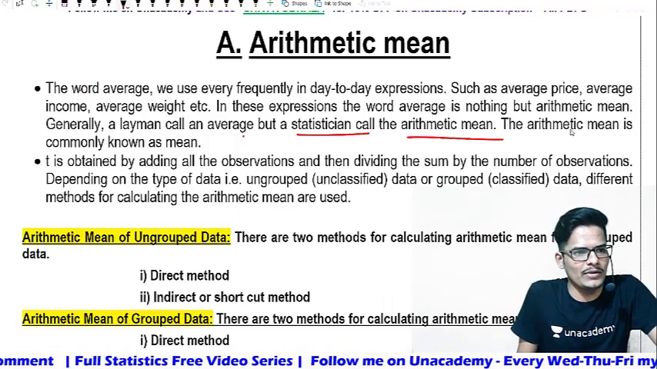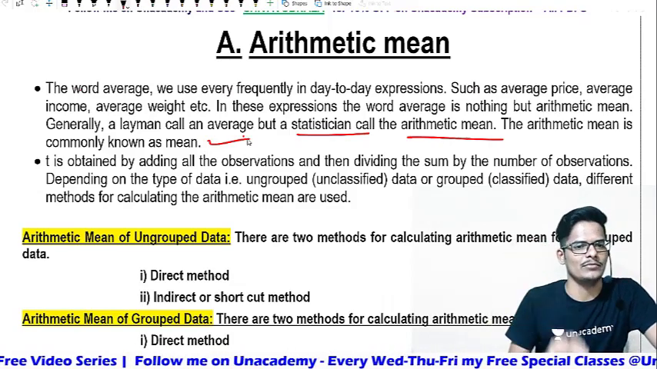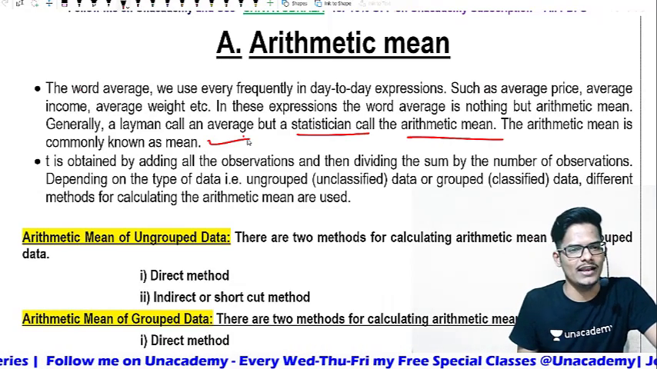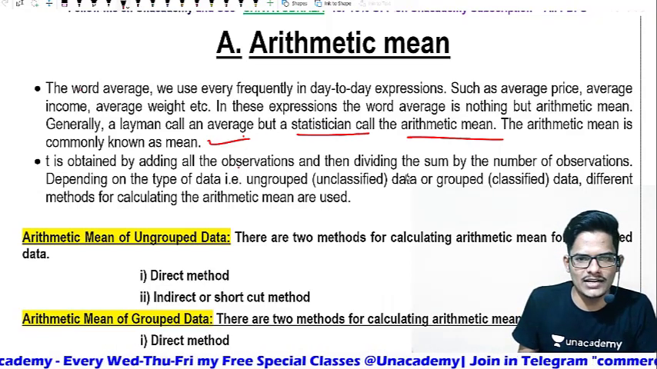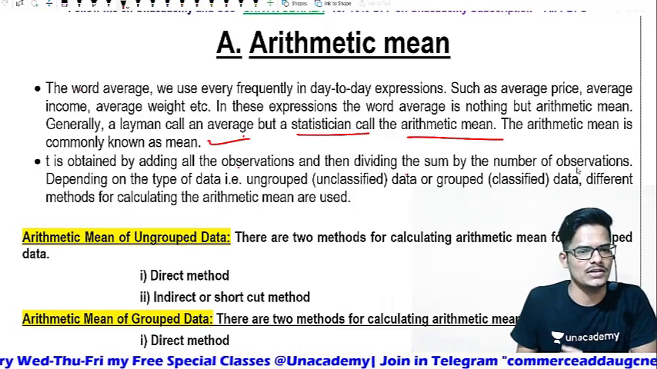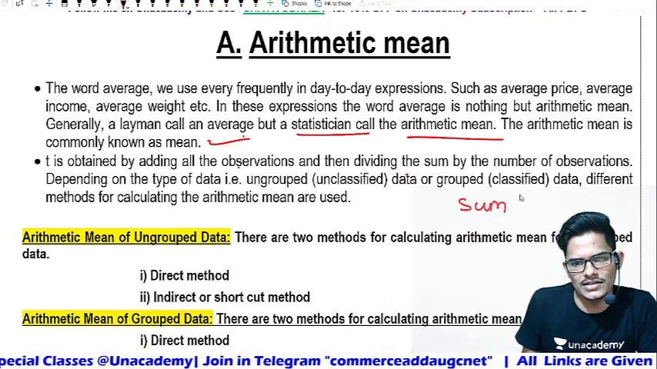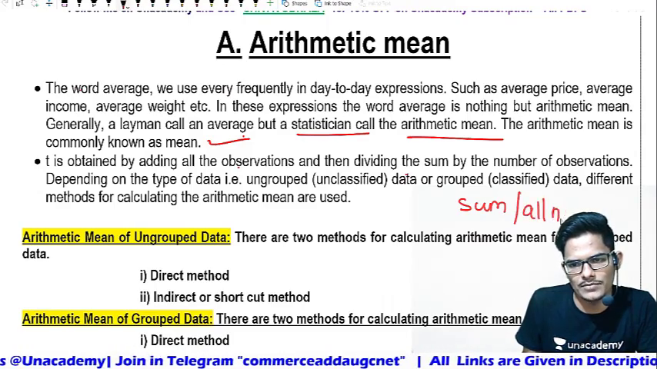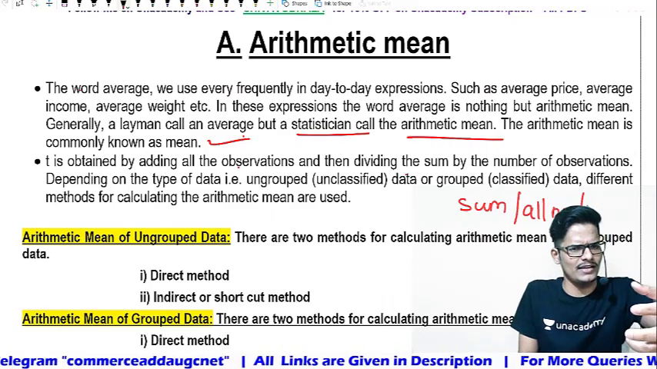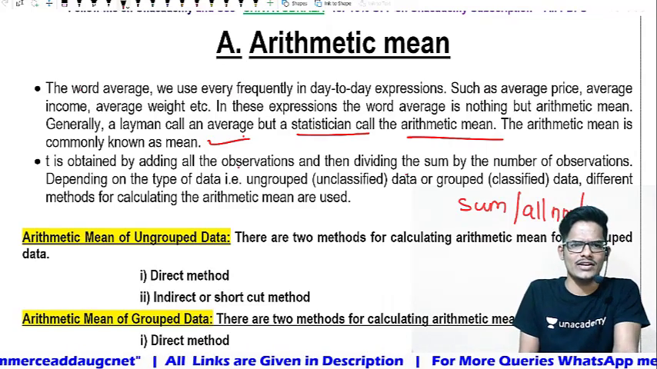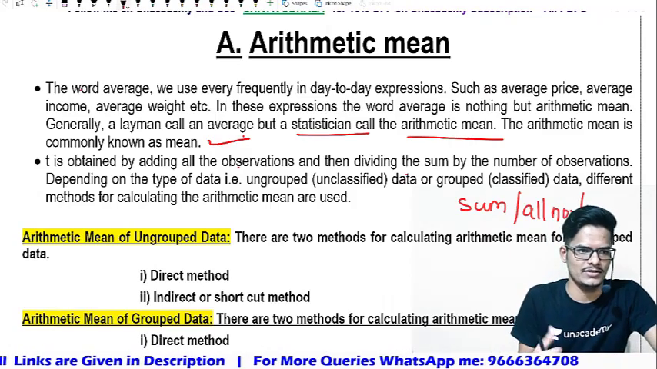So the arithmetic mean is also known as the mean. Just the normal mean is also called the arithmetic mean, also called the average in the layman version. It is obtained by adding all the observations and dividing the sum by the number of observations. Sum of observations divided by the number of observations is the general formula of average, right? The same formula is called the arithmetic mean and average.